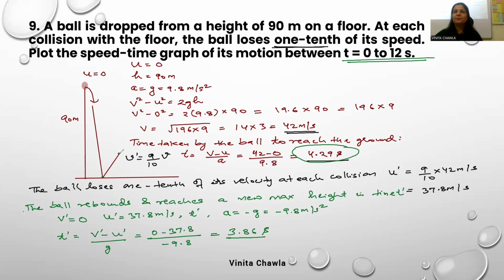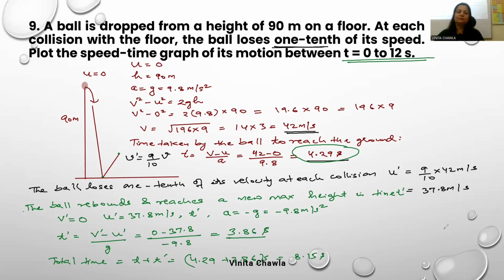Okay, and then again, कितना time हो गया? Total time is t plus t dash, we can write. It's 4.29 plus 3.86 second. 8.15 सेकेंड. अब नेक्स्ट 4 सेकेंड्स में देखते हैं क्या होता है.